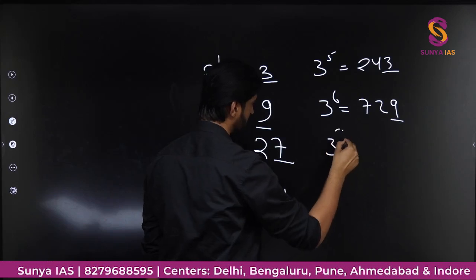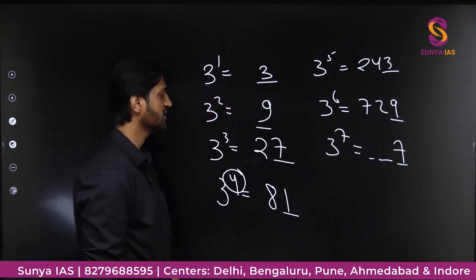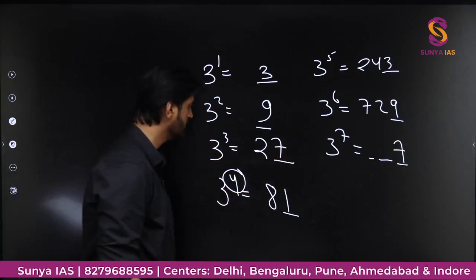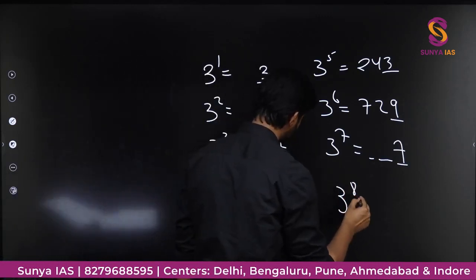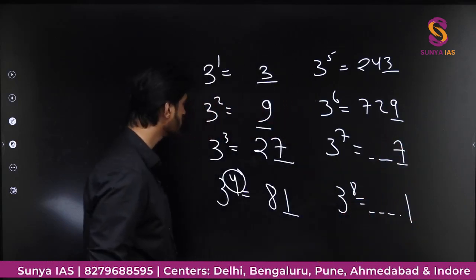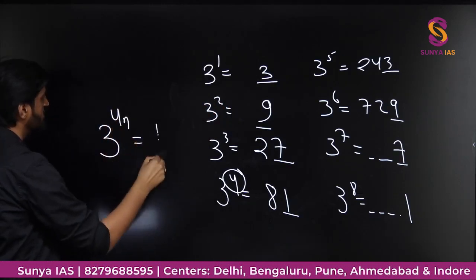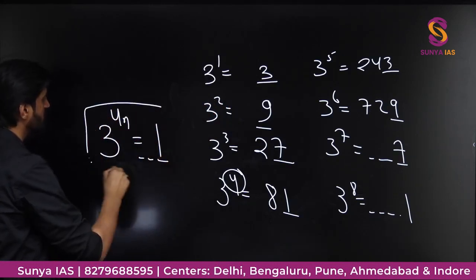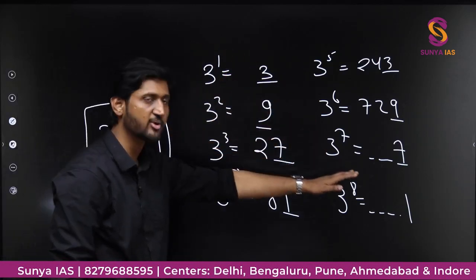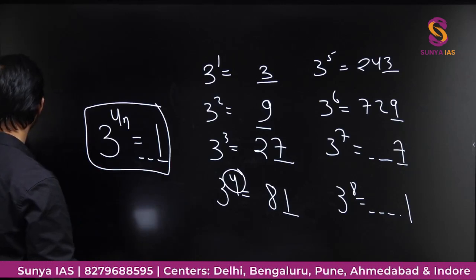Definitely 3 to the power of 7 will end with a 7. No matter what the digits ahead are, the last digit is going to be 7. Similarly, for 3 to the power of 8, the last digit is going to be 1 again. So 3 to the power of 4n always ends with 1. Okay, this is the basic idea of the concept I just told you, and that is something we are going to apply in this question.